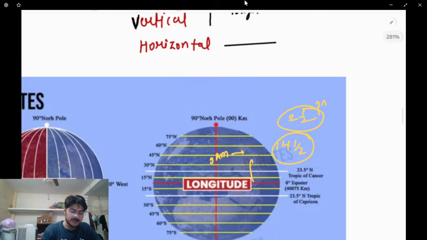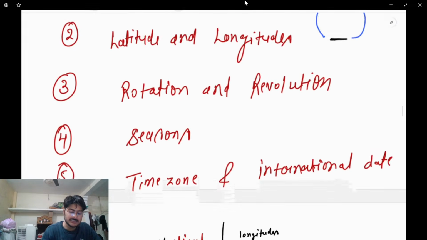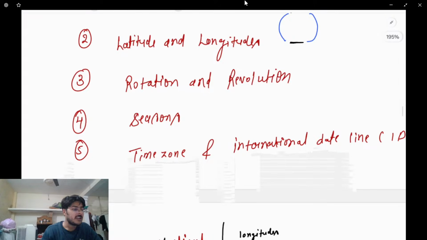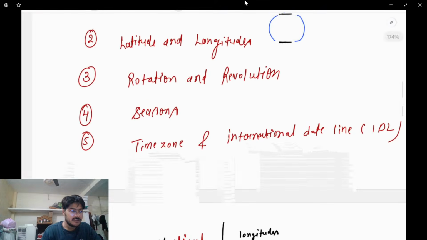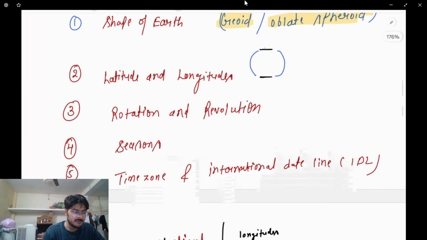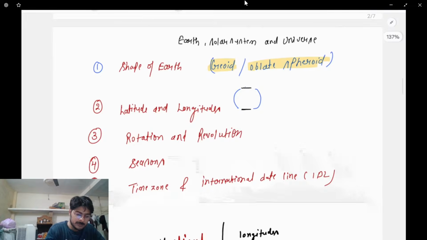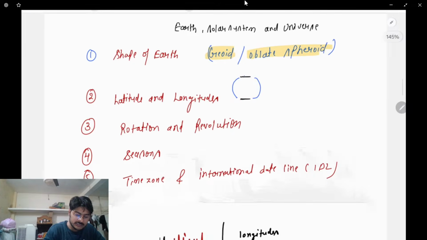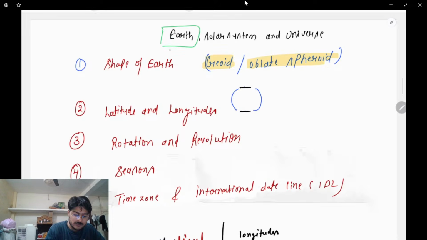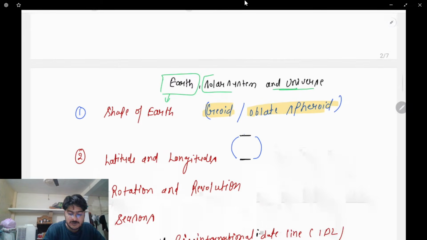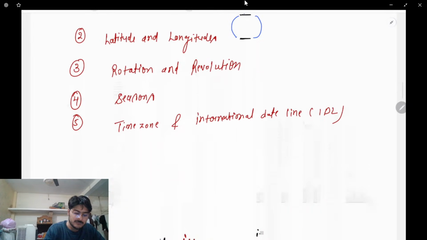Okay? So here we'll talk about overall the times and seasons and international datelines. And next, this is regarding the overall composition of the earth. So this is what we have covered for the section of earth. Now comes the section of the solar system and the universe. And here we'll talk about some more points.